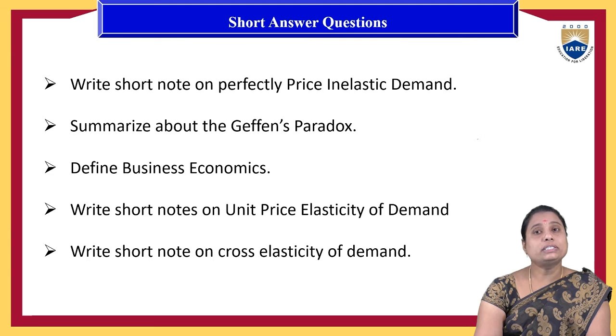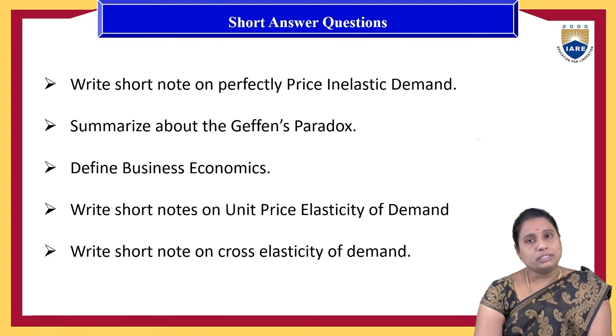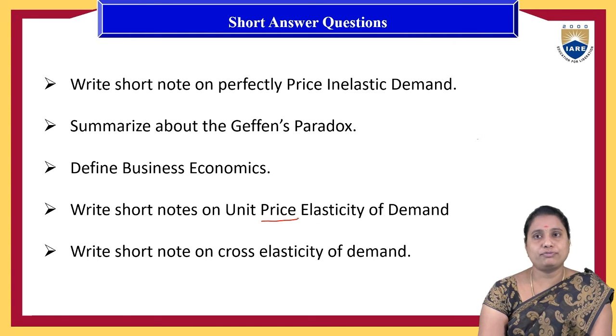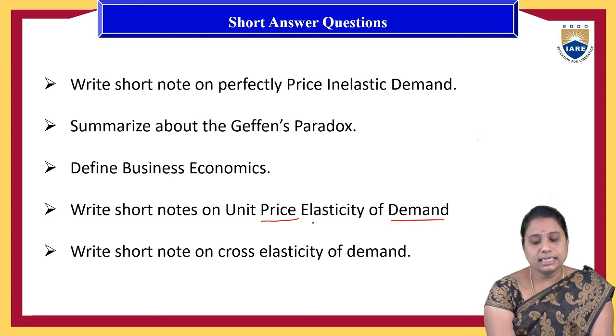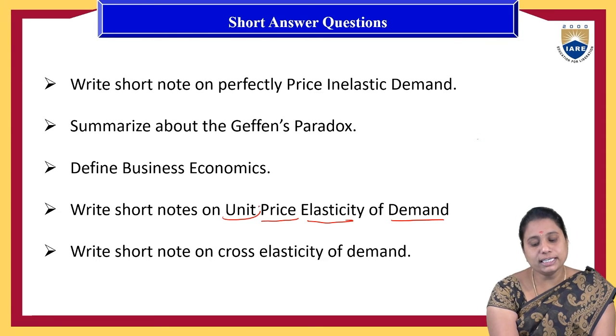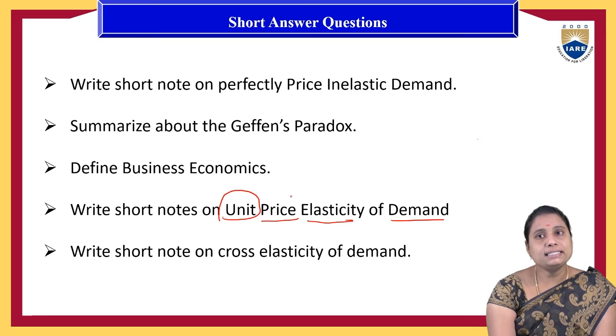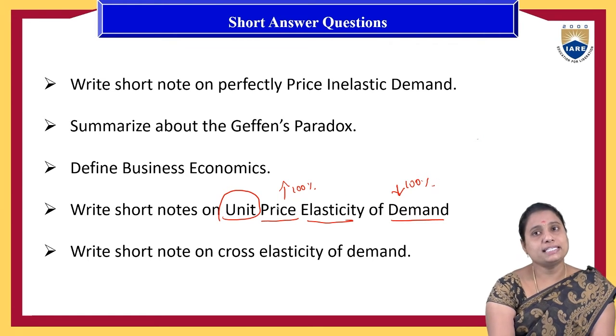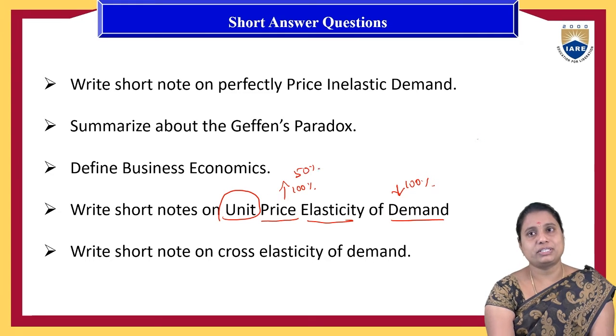Next thing is, write a short note about unit price elasticity of the demand. Here again the price is the determinant factor of the quantity demanded. Here the elasticity is unitary, which means if the price increases by 100%, then the demand for the product will reduce by 100%. Equivalently, if the price increases by 50%, then there is the same level of decrease in the demand of the product.